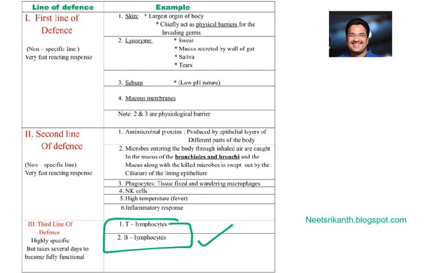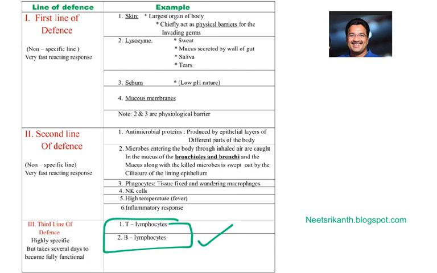Earlier, in the previous parts, we have seen T memory cells and B memory cells. These memory cells will remember that particular microbe, and when the same microbe enters the body, they are going to recognize it and kill it immediately. That we say is immunological memory.